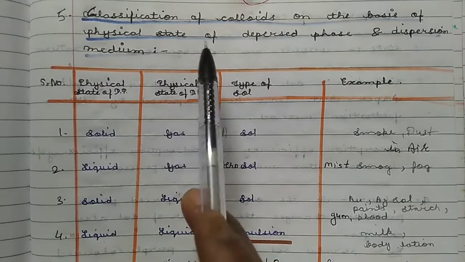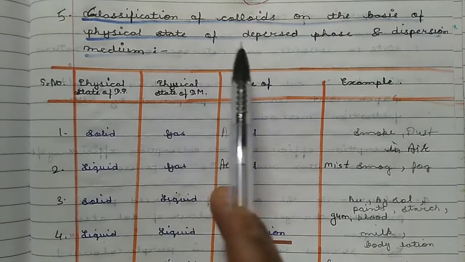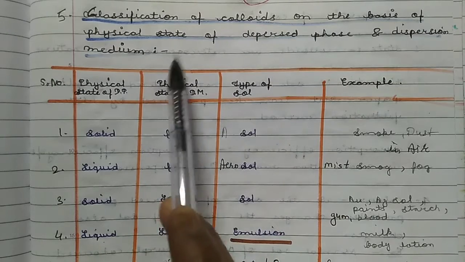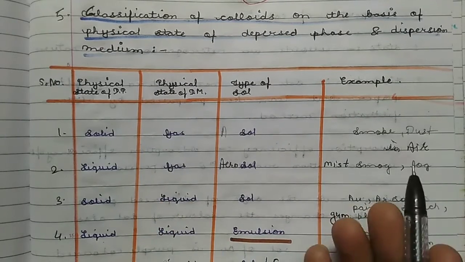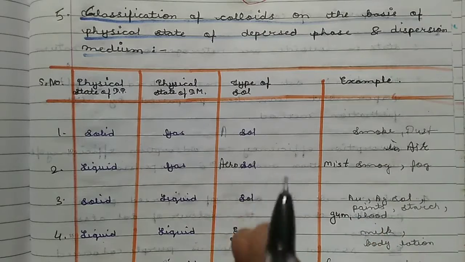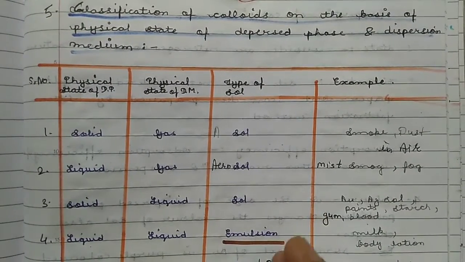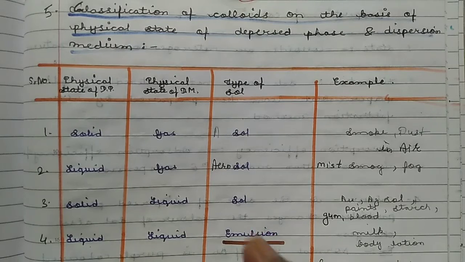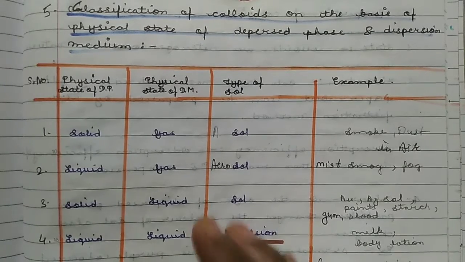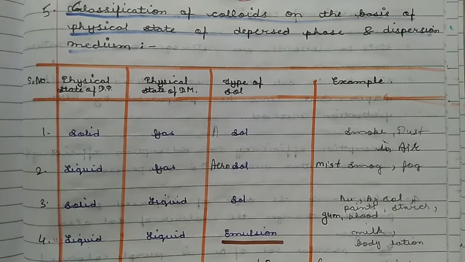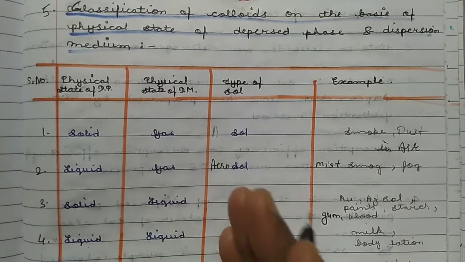Next classification is on the basis of the physical state of dispersed phase and dispersion medium, or we can say dispersed phase or dispersion medium is solid, liquid or gas. There are 9 combinations from the gas or liquids. 9 types of solutions are present, but here only 8 types of colloidal solutions are present, because the solution of gas in gas